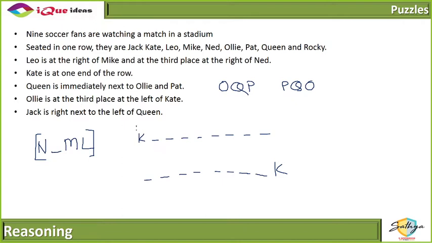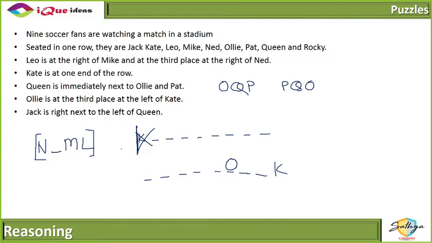If Kate is on the extreme left, then Ollie cannot be placed. So this arrangement goes out. So Ollie is at a third place left of Kate. So Kate 1, 2, 3. Ollie is the third place to the left of Kate.